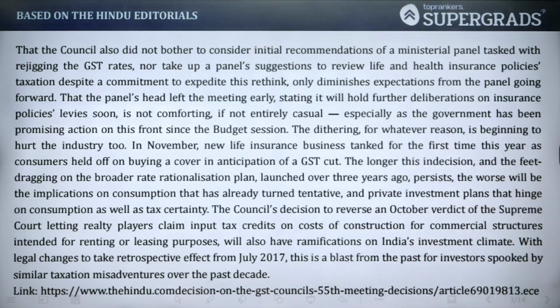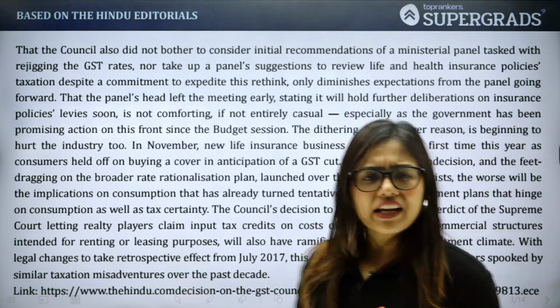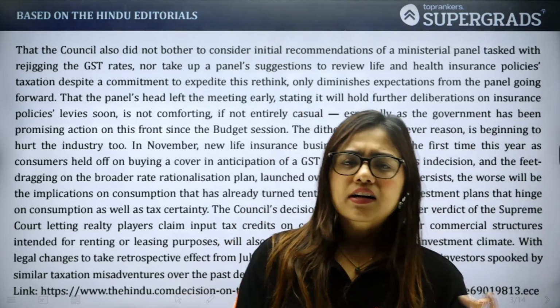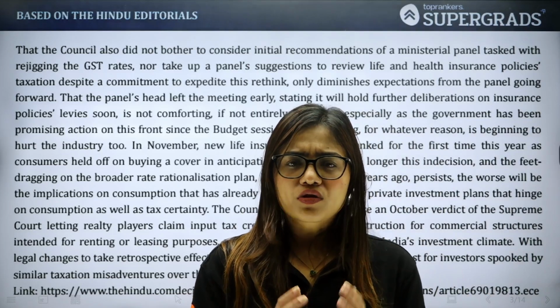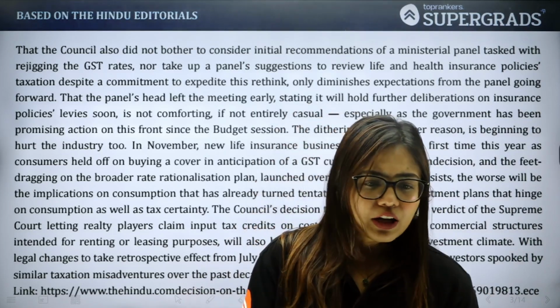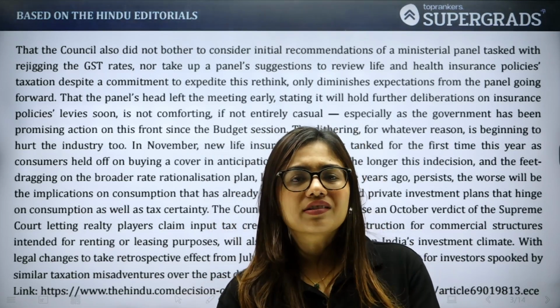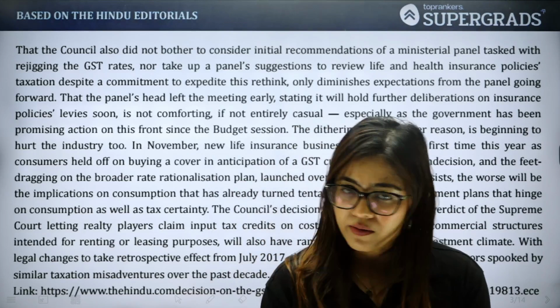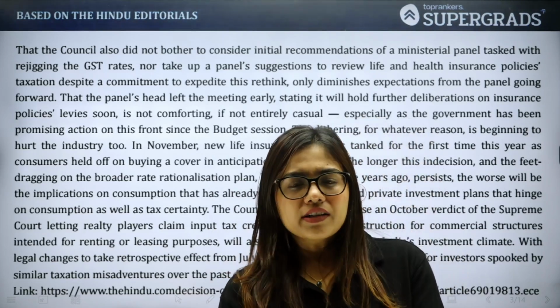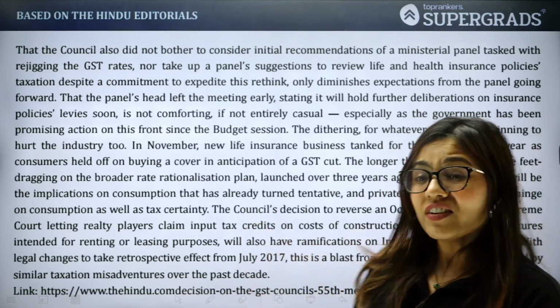Then moving to the next part, as you can see, so in November, new life insurance sales also dropped for the first time this year. उसका रीजन यही डिले था. ठीक है, because the customers kept on waiting and no solid decision has been taken. तो इसकी वजह से क्या हुआ, पहली बार हम लोगों ने देखा कि न्यू लाइफ इंश्योरेंस सेल्स ड्रॉप्ड, एंड दैट टू ड्रामेटिकली.